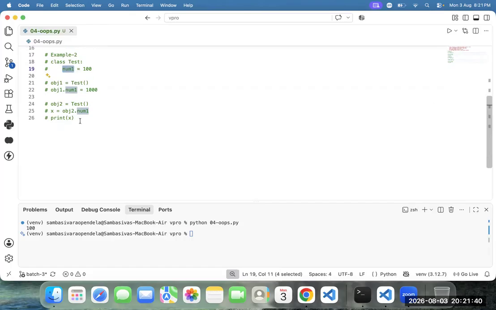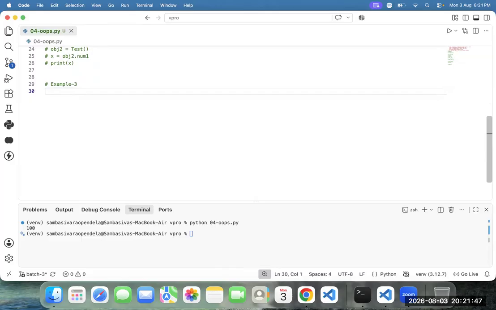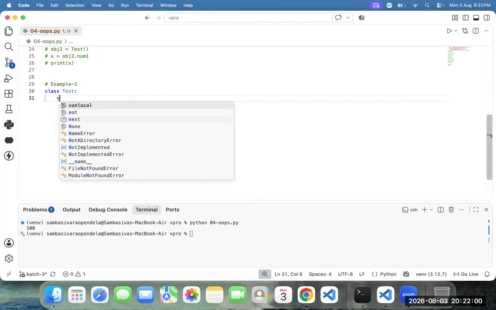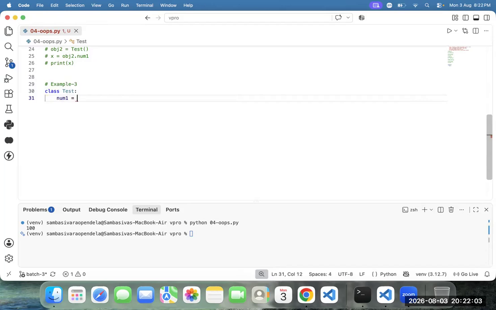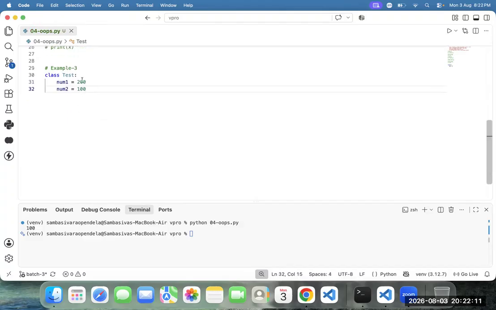Team, let me go through another example. Example 3. Rahman, tell me here how to create one class test. Ravi, how to take two variables? Num1 equal to 200 and num2 equal to 100. This 200 is stored to num1, and this 100 is stored to num2.